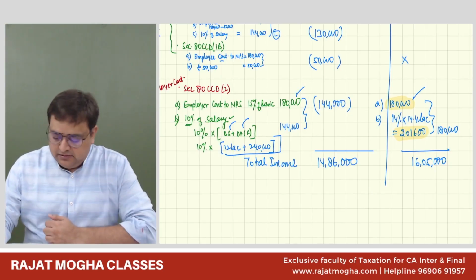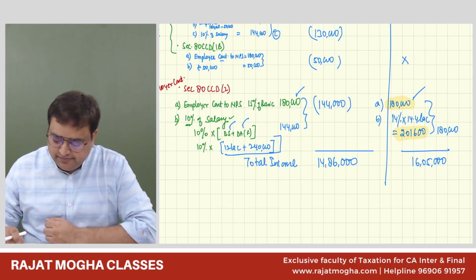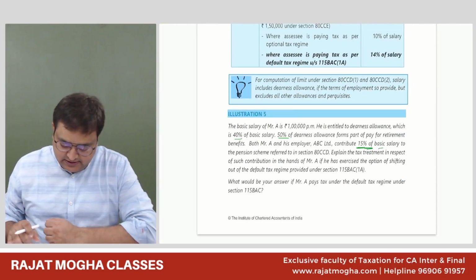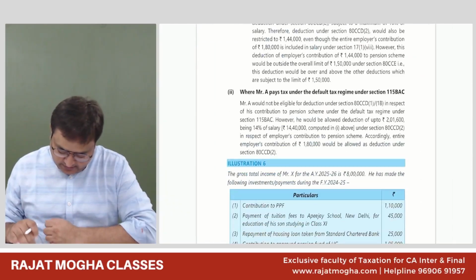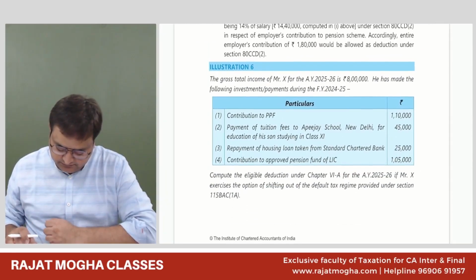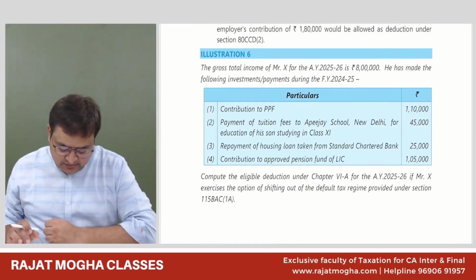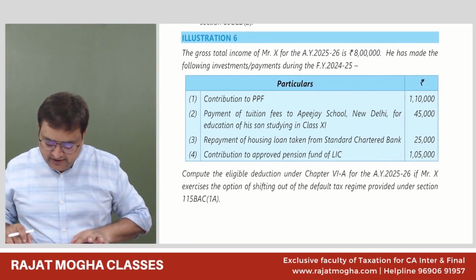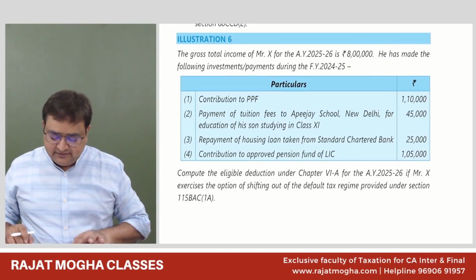Okay, let us come to the next illustration. Do you want to revise 80C also? Okay, let us quickly do this. Illustration number 6.